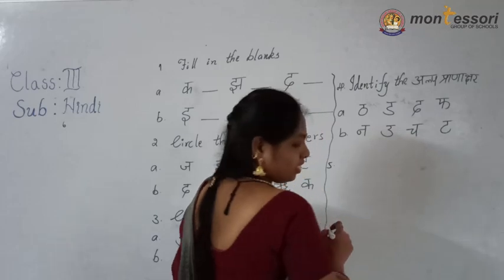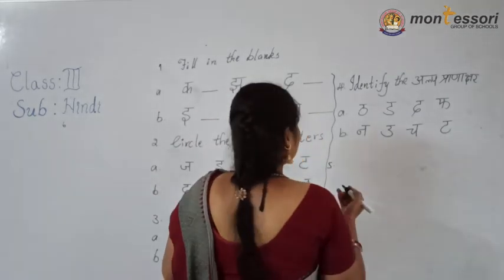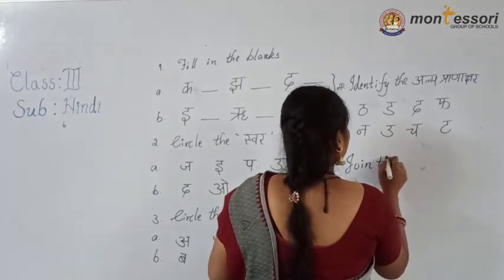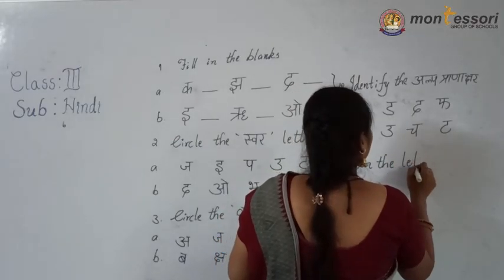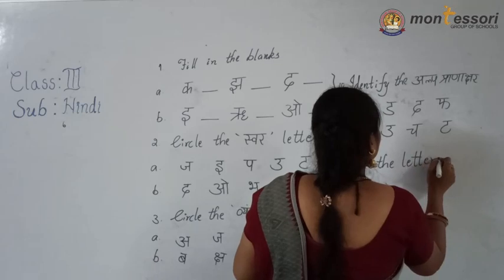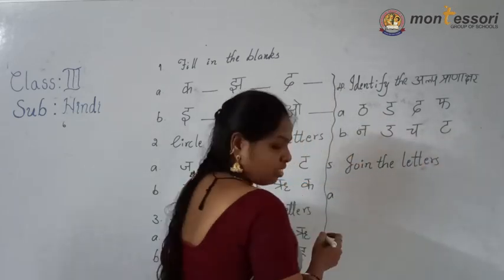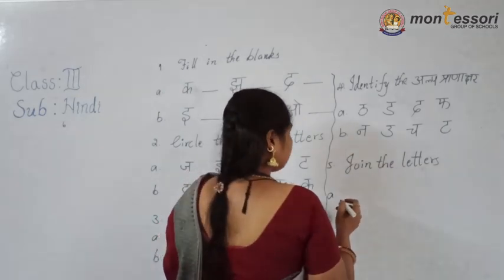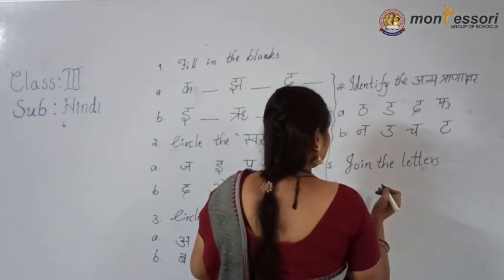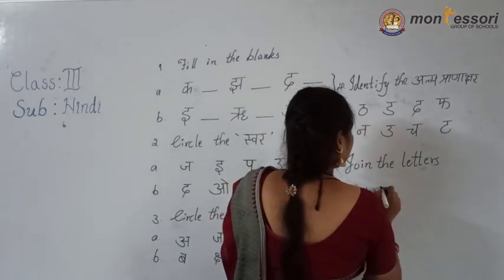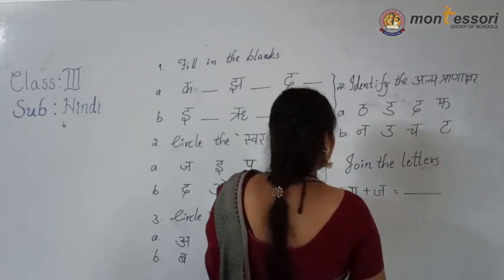The fifth question was join the letters. First one is ga plus ja is equal to what?